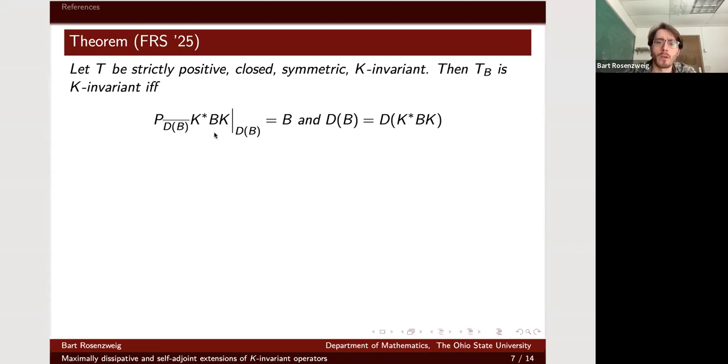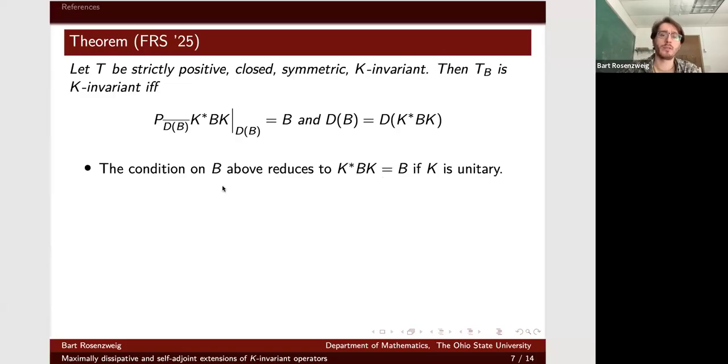And it's very similar, okay? P here is the orthogonal projection onto the closure of the domain of B. It looks like their condition, but it's a little bit more technical. And in fact, if K happens to actually just be a unitary operator, which is the case they considered in that paper, then this does indeed reduce to their condition that the auxiliary operator B commutes with the unitary.